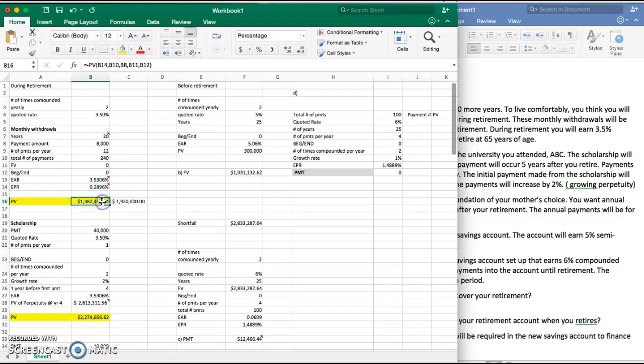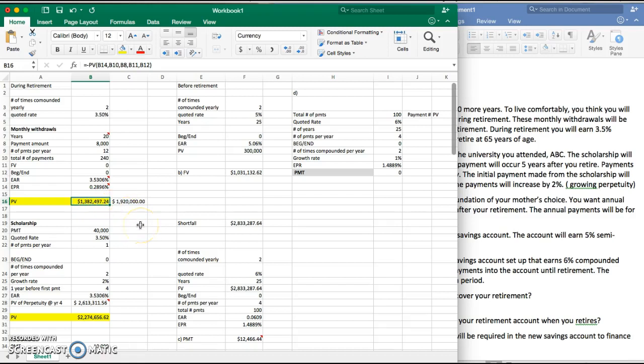Once you get your EPR, you just use the present value function in Excel. So you're finding how much money you need at the date of retirement to fund just your monthly withdrawals. The rate is your EPR, the number of periods is 240 payments. The payments will be $8,000, your future value will be 0, and it'll be end-of-period payments. So you get 1.3 million.